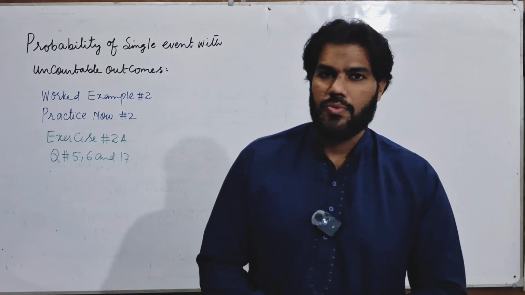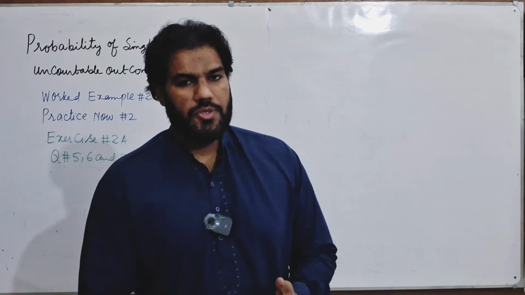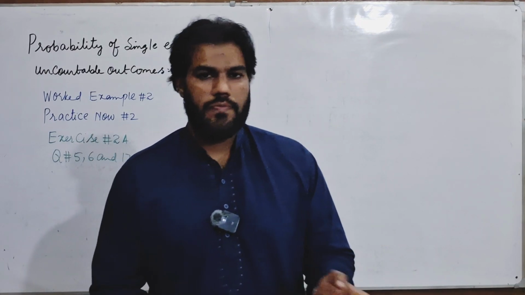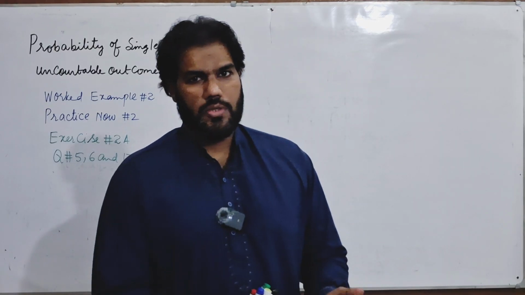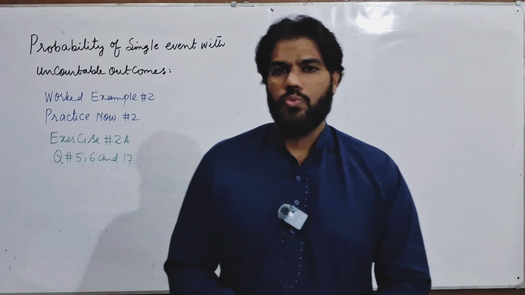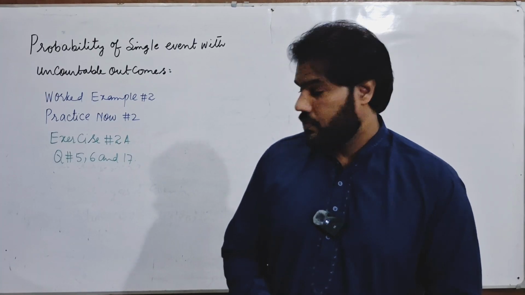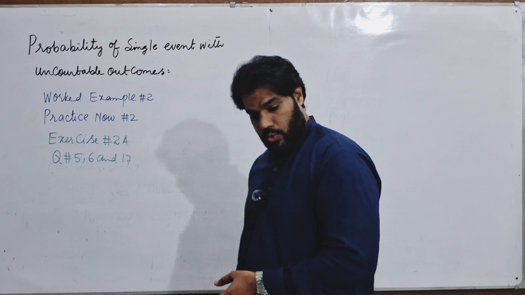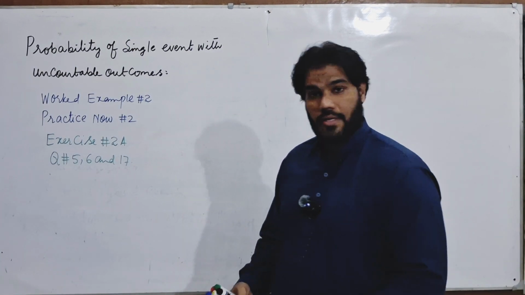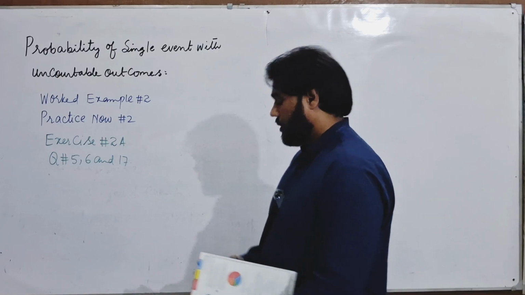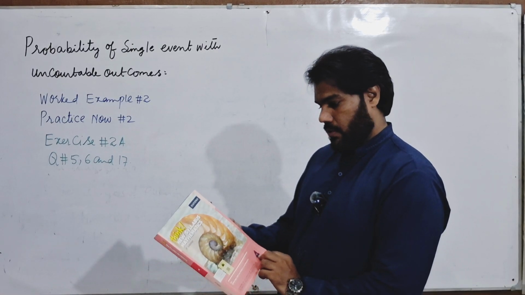Our discussion continues on probability and combined events. Last time, we discussed the probability of an event for countable outcomes. In today's lecture, we will discuss some problems related to the probability of an event with uncountable outcomes. I am sharing some examples and exercise questions from the book of the New Syllabus Mathematics series, 8th edition.